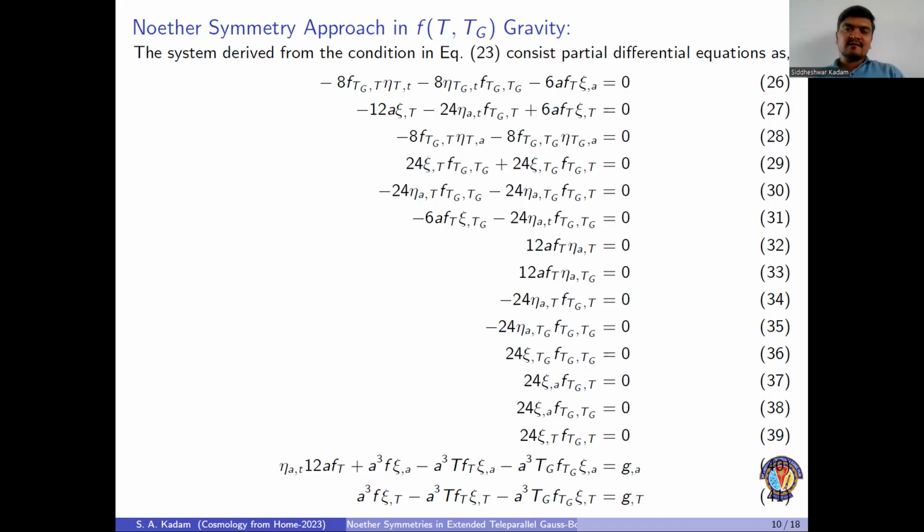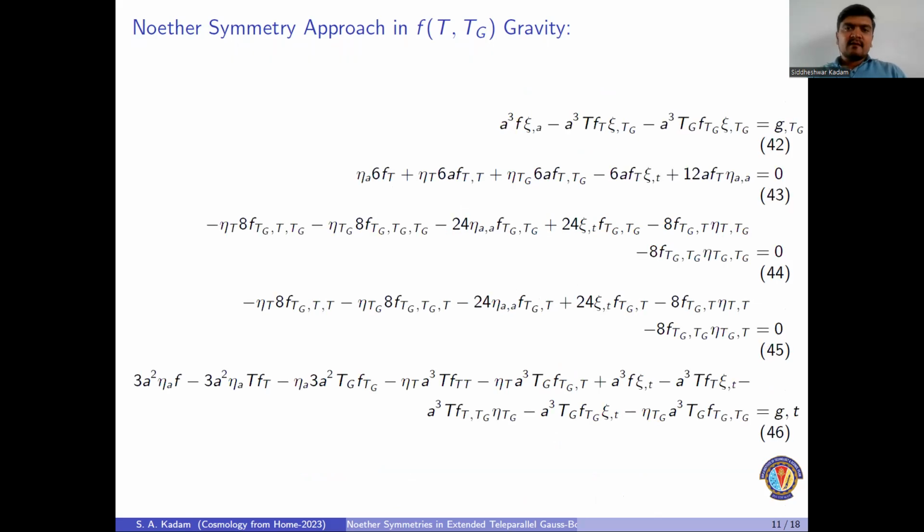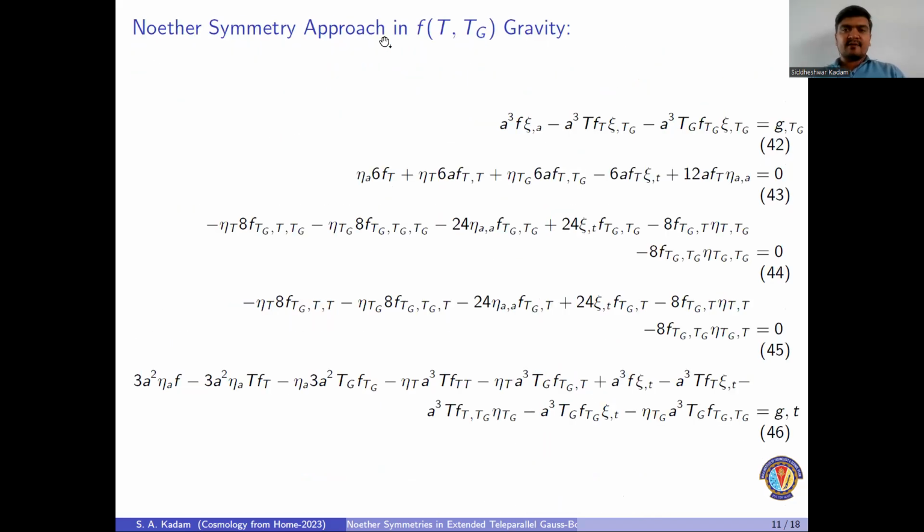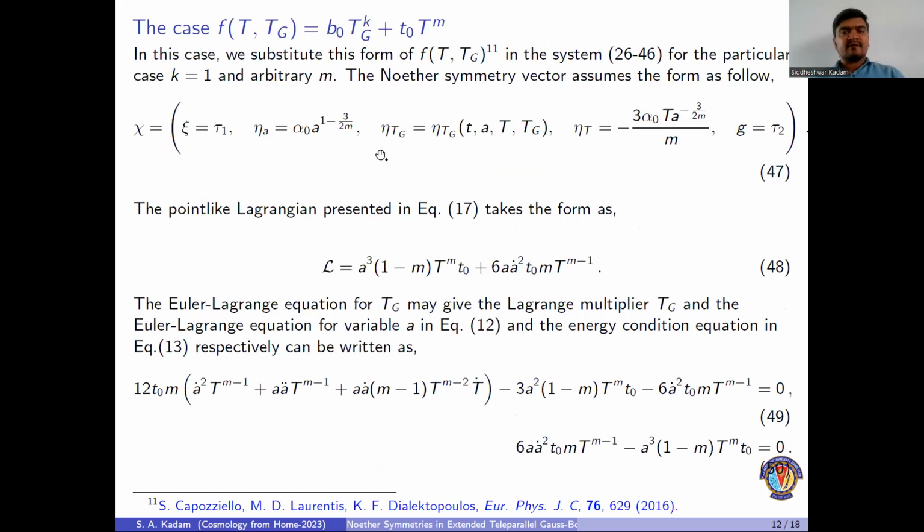And in the other way, one can consider a form of f(T, T_G) and obtain a non-trivial Noether vector. Here we have followed this other way, in which we have considered a form of f(T, T_G). Our first form is the sum of separated power laws, and while putting this form into the system of 21 partial differential equations, we have obtained a non-trivial Noether vector, which is described in equation number 47. So by this, we can confirm that this form obeys Noether symmetry.